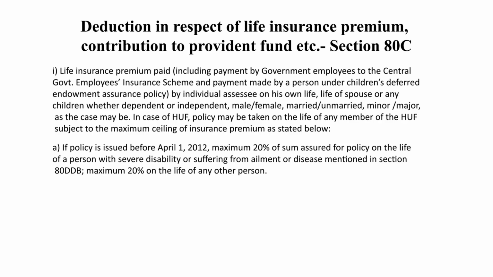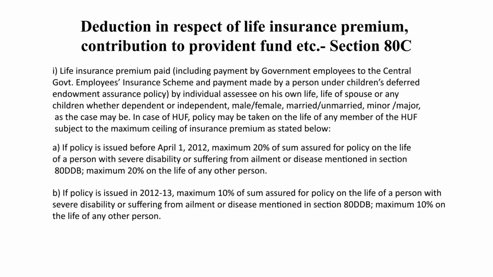If such policy is issued before 1st April 2012, maximum 20% of the sum assured is allowable as deduction.